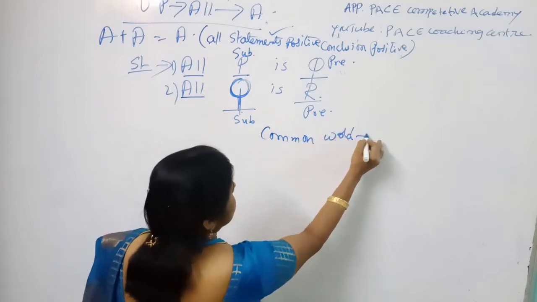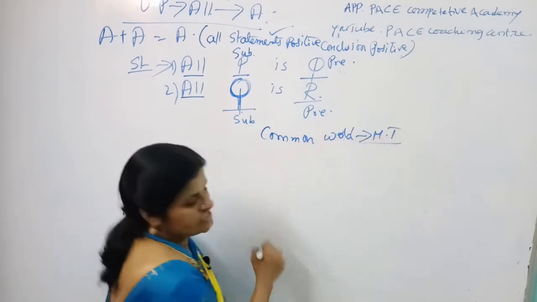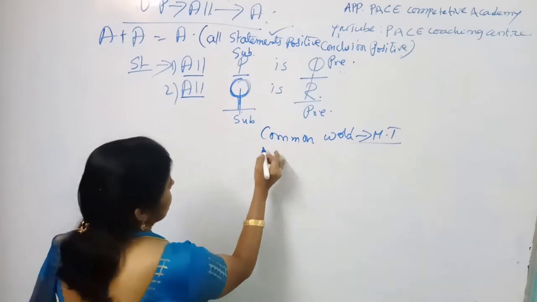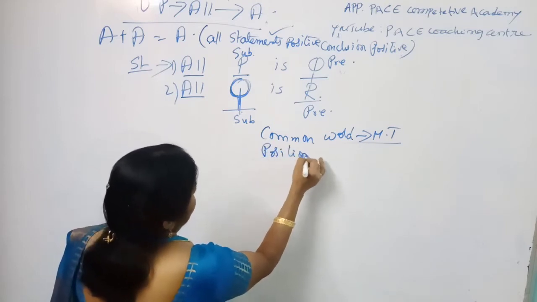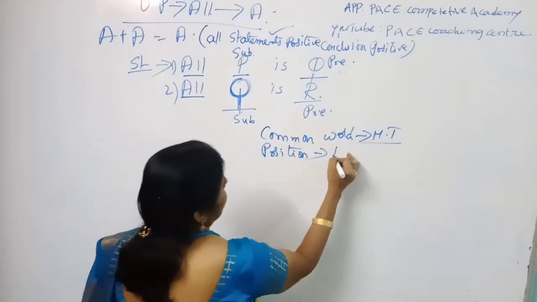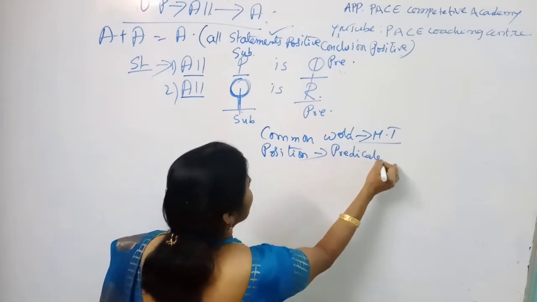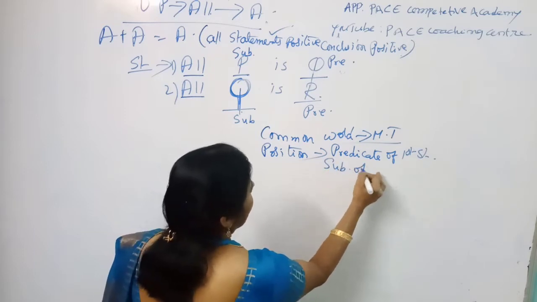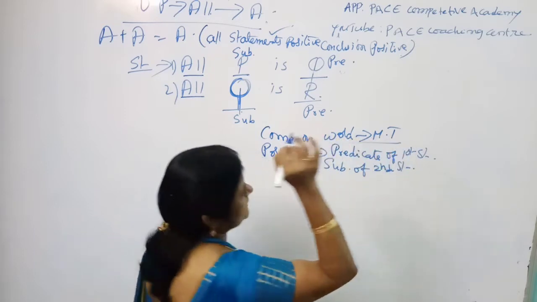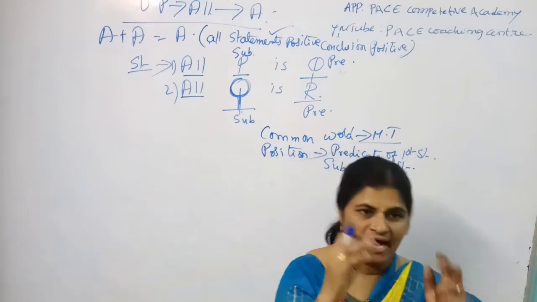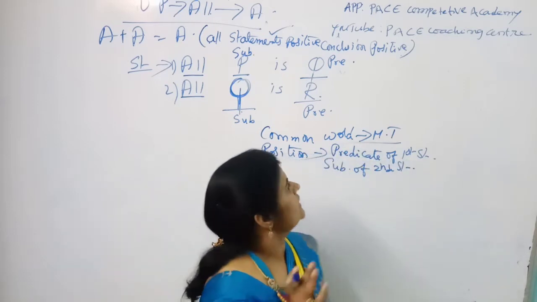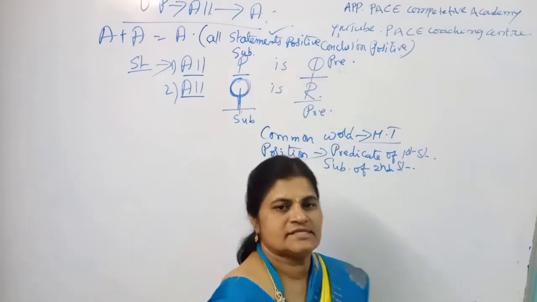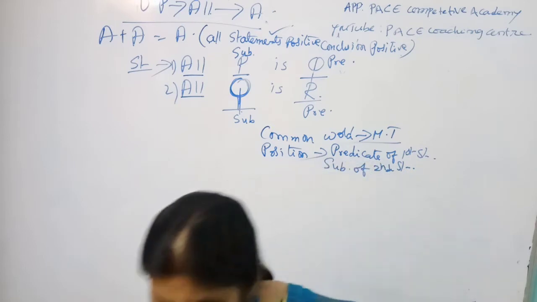That is called the middle term. So next, the important thing is the position. What is the position of the middle term? Predicate of first statement, subject of second statement. This must be like that only. Okay, the position must be first statement predicate and second statement subject. Clear, my dear students?